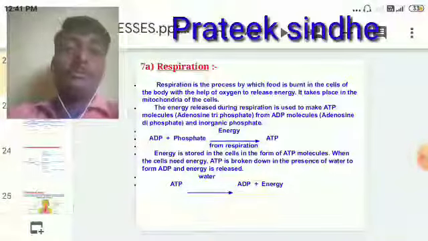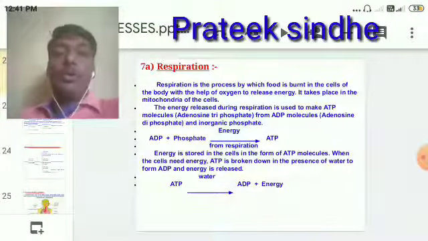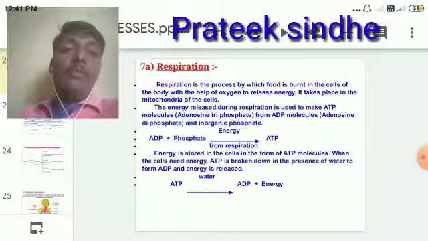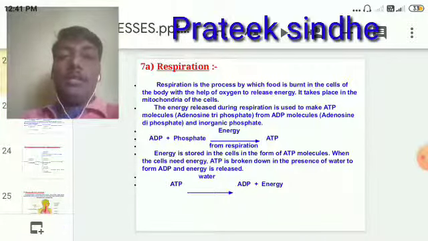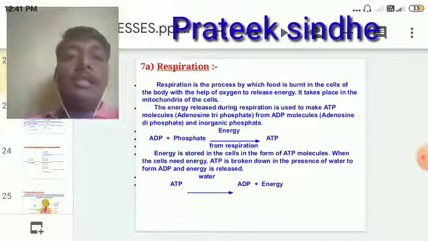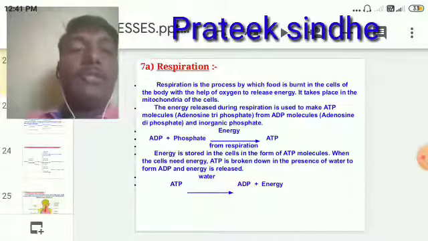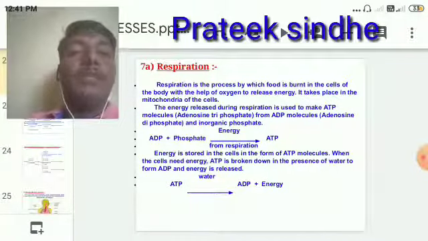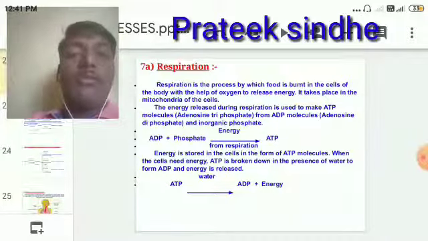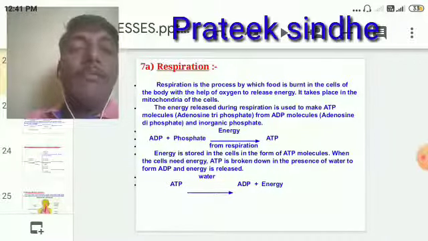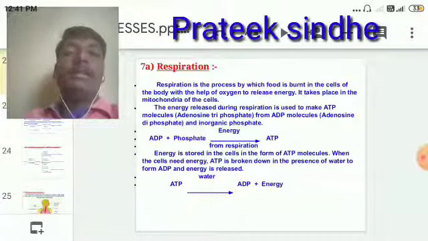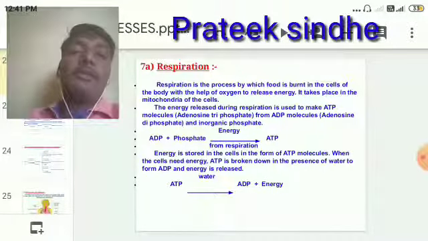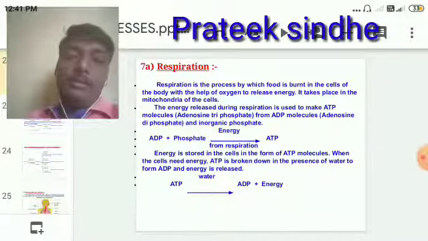First of all, we should know what the meaning of respiration is. I am showing a slide of respiration for you. Respiration is the process by which food is burned in the cells of the body with the help of oxygen to release energy. It takes place in the mitochondria of the cell. So this is the meaning of respiration.